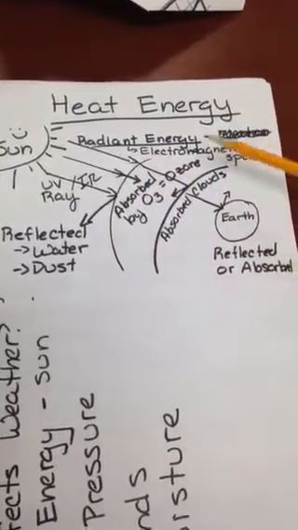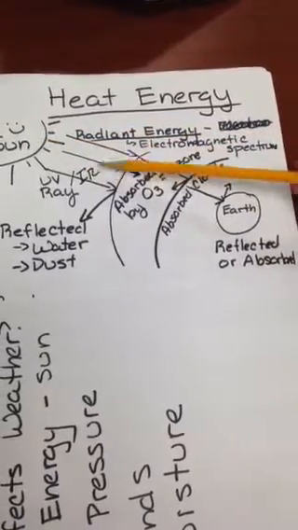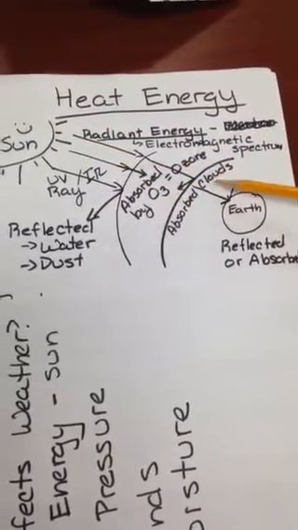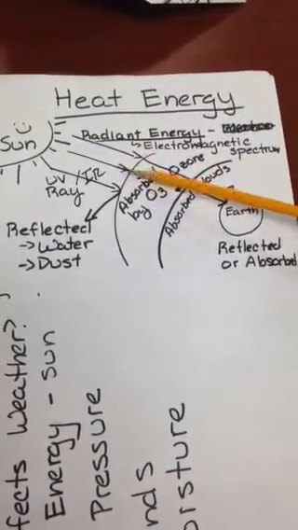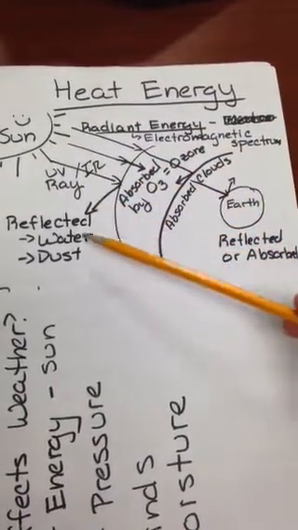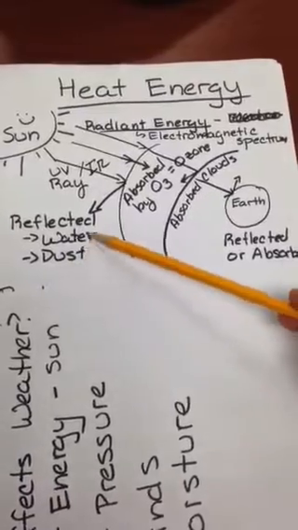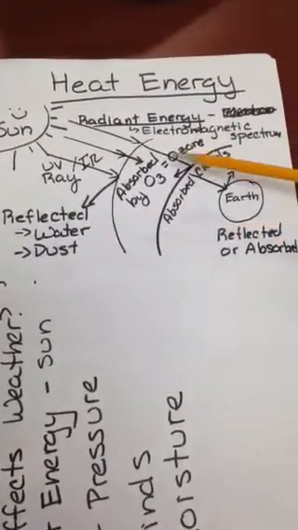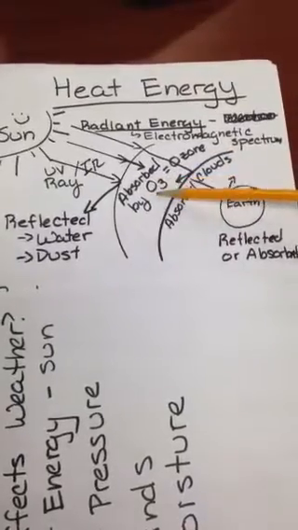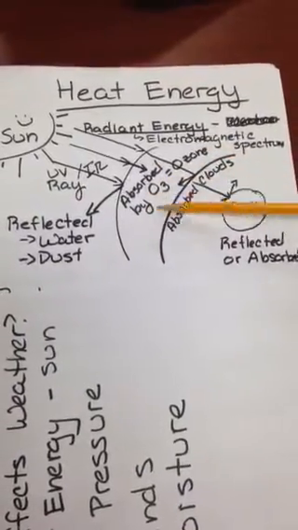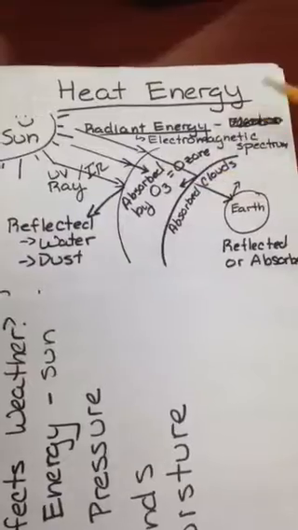Electromagnetic spectrum. Now, this radiant energy comes from the sun, hits our atmosphere. There's a couple of different layers of atmosphere I have here. It hits the atmosphere, and what can happen to it? Well, it can be bounced off. It can be reflected by water and dust particles that are in the atmosphere. It can also be absorbed by ozone. That's O3. And we've all heard about the ozone and the ozone layer and the ozone hole.